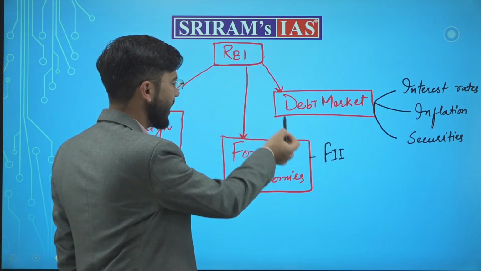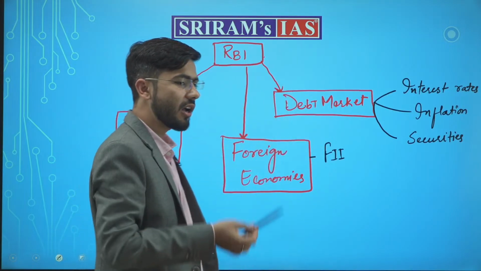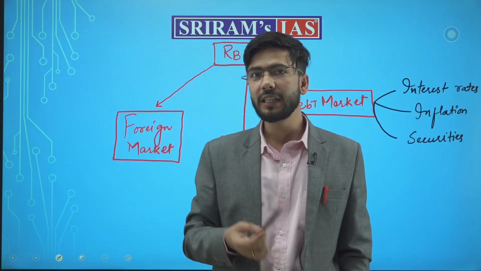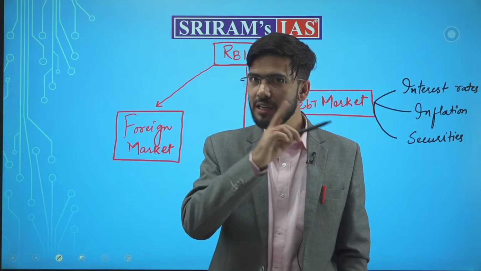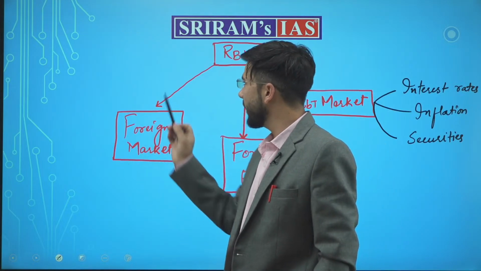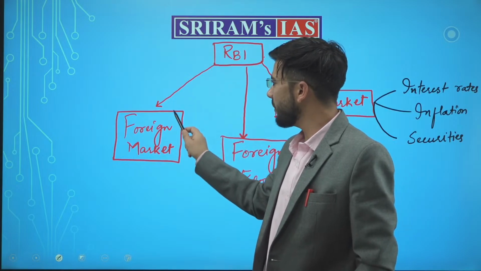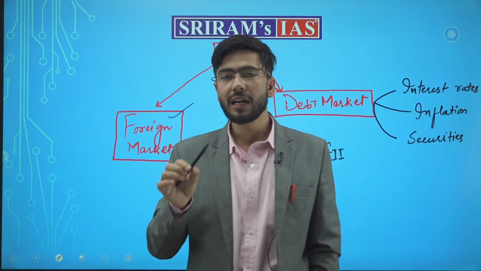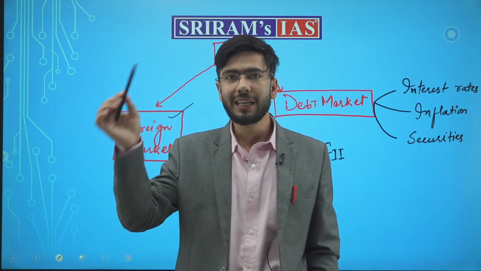RBI has 3 dimensions where it controls inflation. As we saw, RBI is actually responsible for controlling the inflation and maintaining the price stability, which we saw in the first slide and the first question itself. Now, what RBI does is, in the foreign market, it checks continuously what are the monetary policies of other countries.